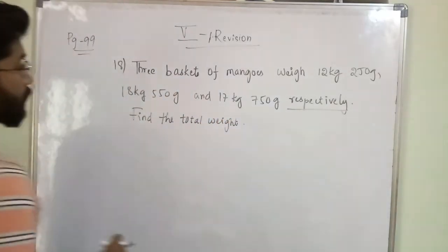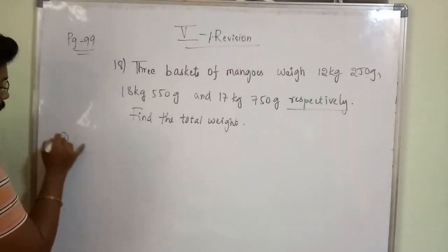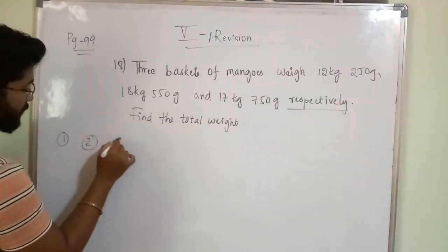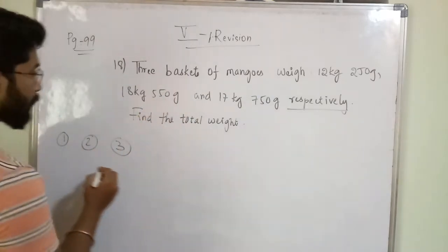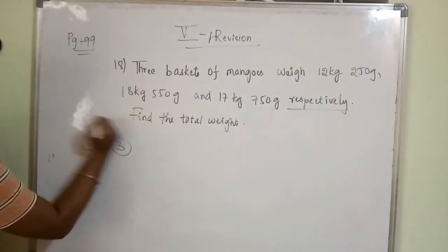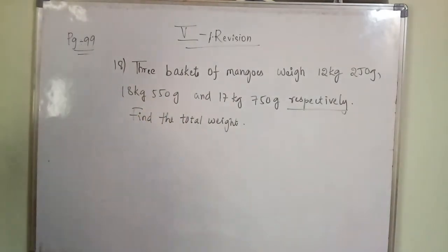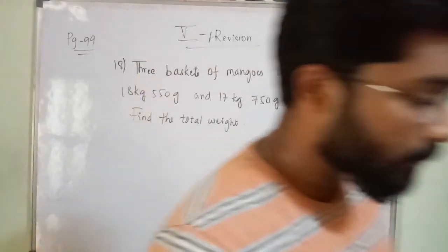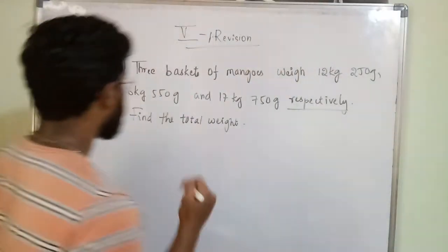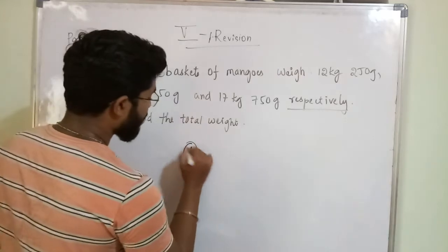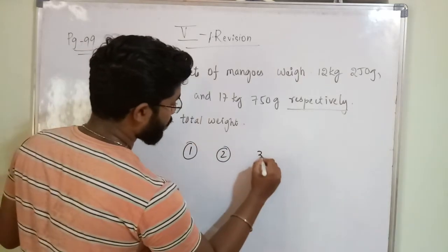Clear? So first basket, second basket, third basket. Just a minute, I will write in the middle, then it will be very visible for you. So first basket is there, second basket is there, third basket is there.